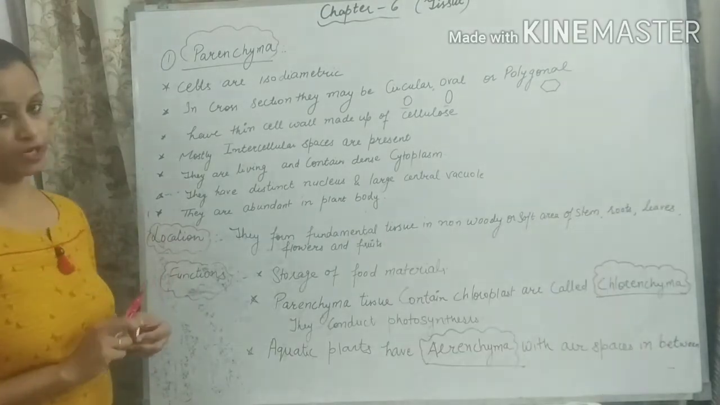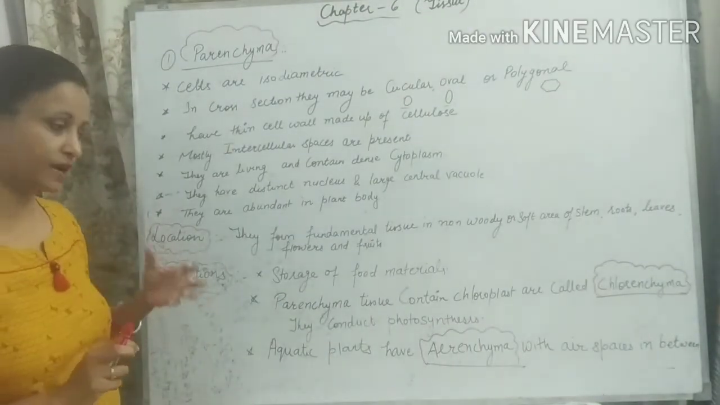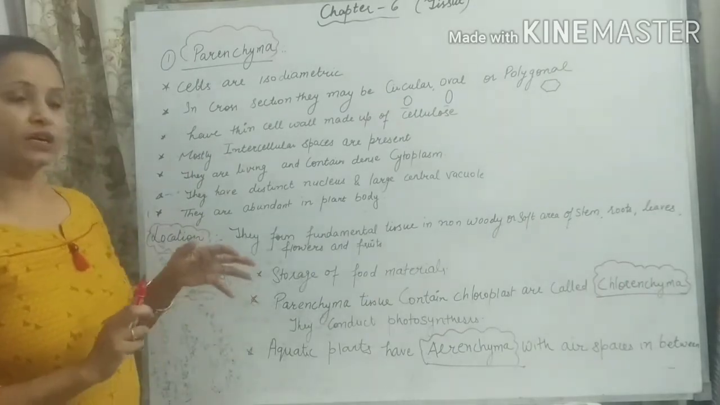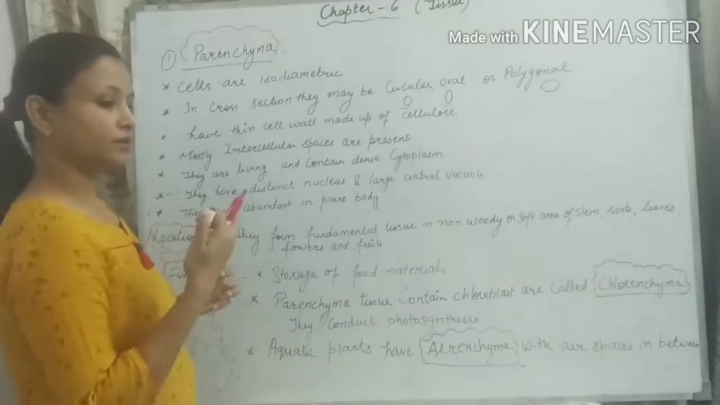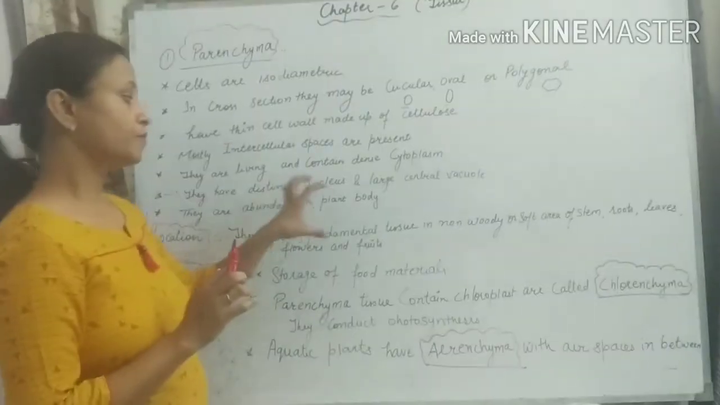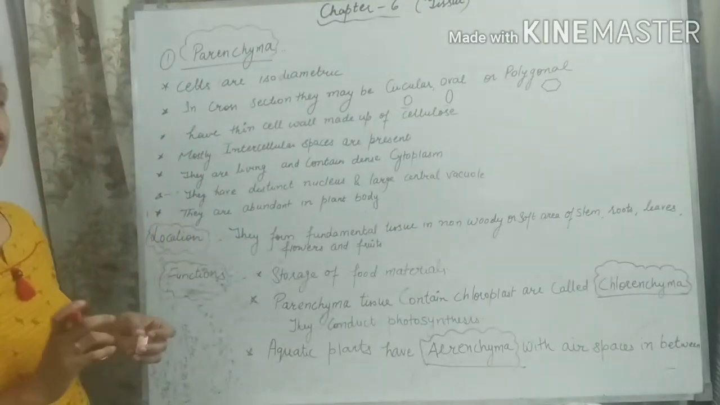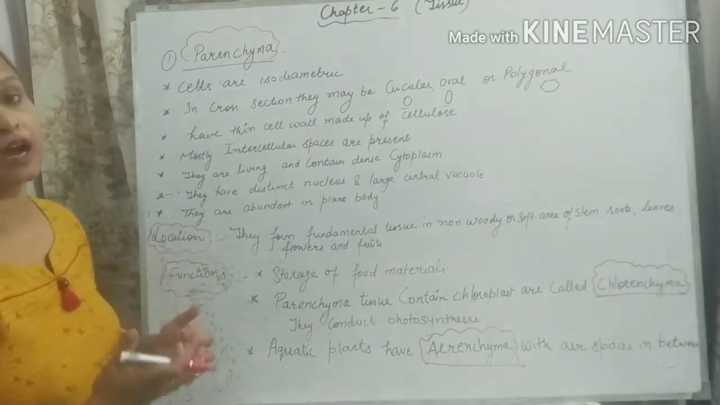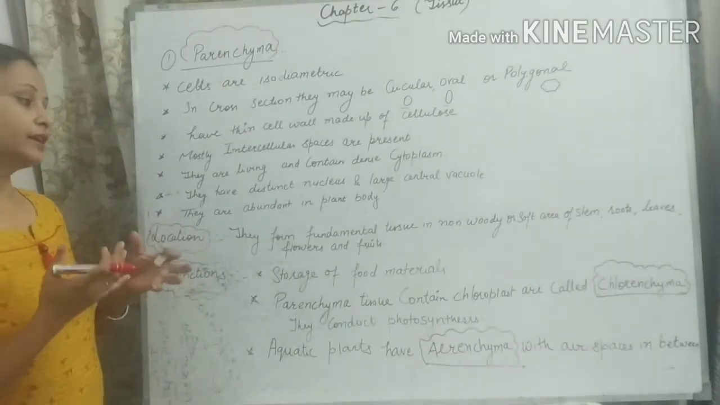Now come to the location. Location means where the parenchymatous tissue is found in the plant body. They generally form the fundamental tissue, meaning most of the tissue in the plant body is made up of parenchyma cells. They are present in the non-woody or soft areas such as young stems, leaves, roots, flowers, and fruits. All consist of parenchymatous tissue.